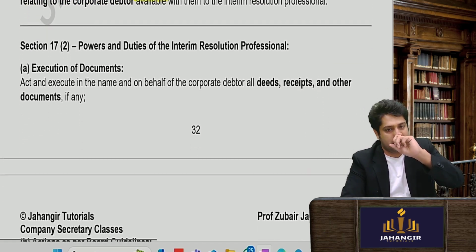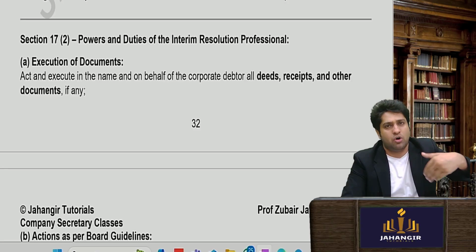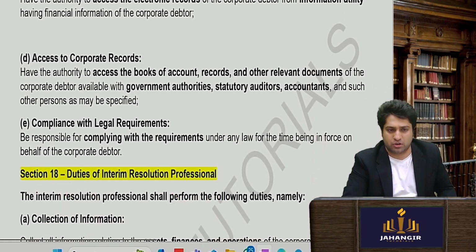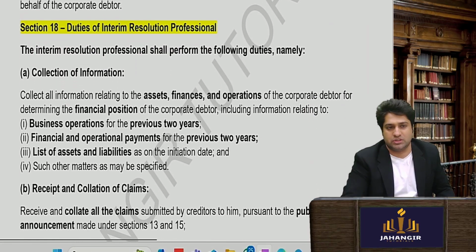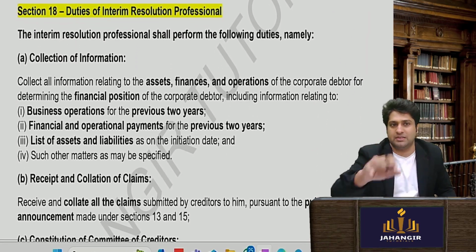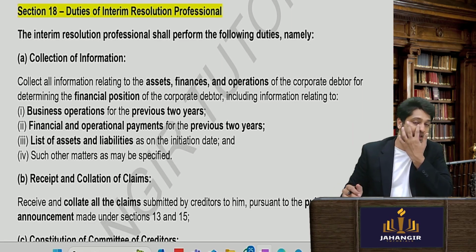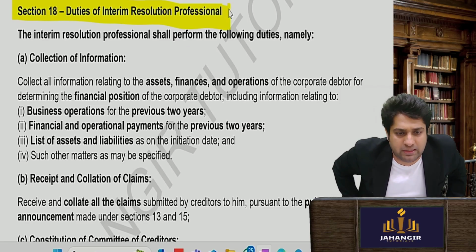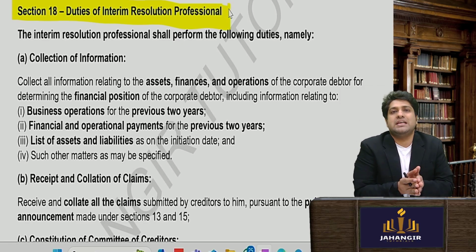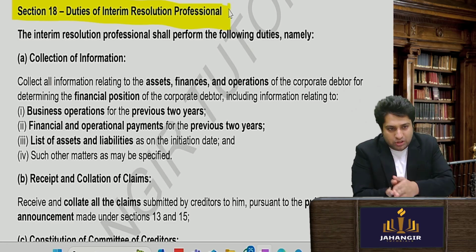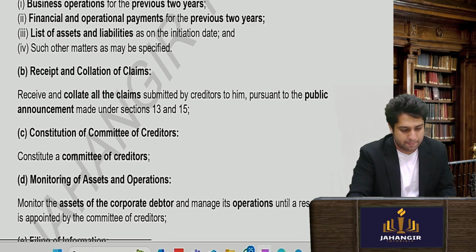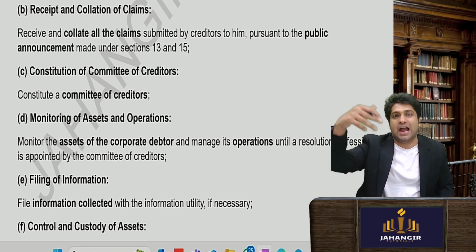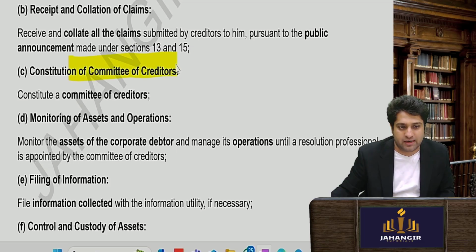Now the powers of the IRP are to execute all documents, run the company, get access to all the corporate records, electronic records, and comply with all the laws. It is his job to ensure that the company complies with the laws, because all the powers of the BOD come to him. Section number 18, duties of the IRP. What is the duty? So obviously his duty is to collect all the information about the business, prepare and collate all the claims, and form a committee of creditors, okay.